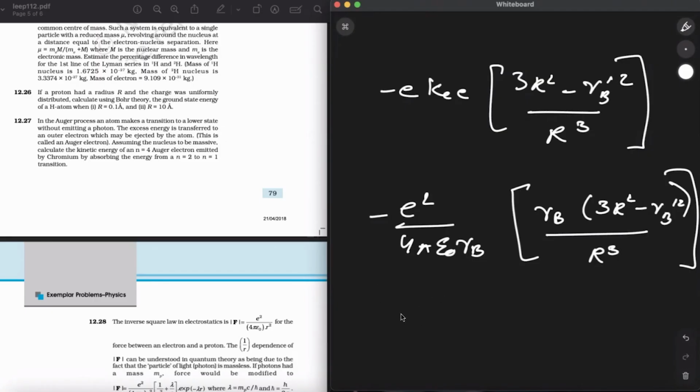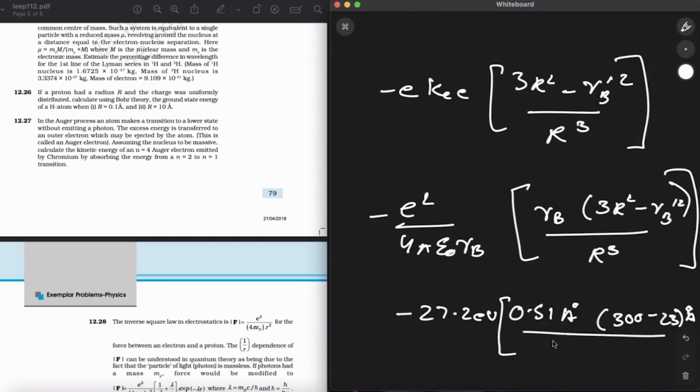So the value of this you know is minus 27.2 electron volts, and inside the values will be in angstrom, so 0.51 angstrom, 300 minus 23 angstrom whole divided by R cube, that is 1000 angstrom. Angstrom all cancelled out.